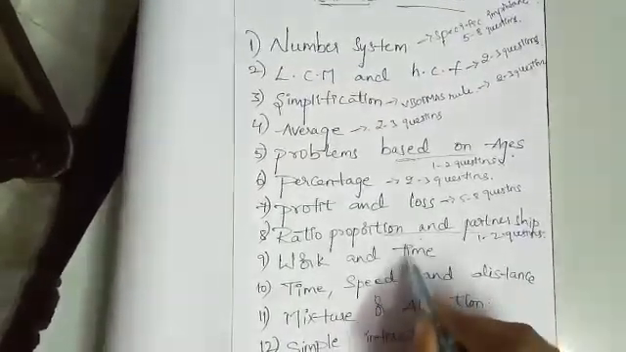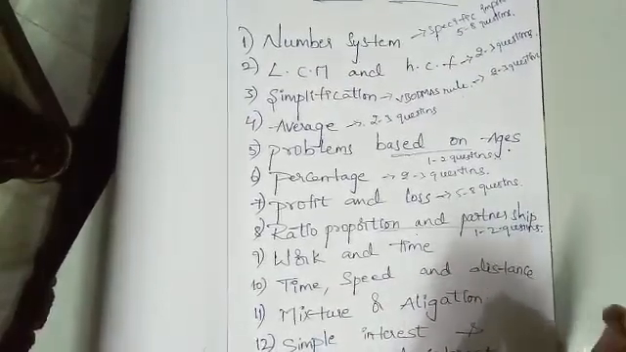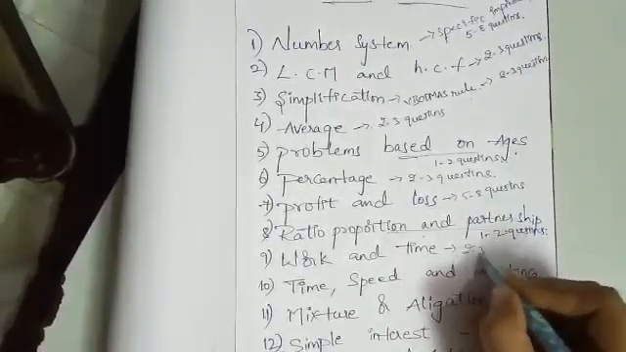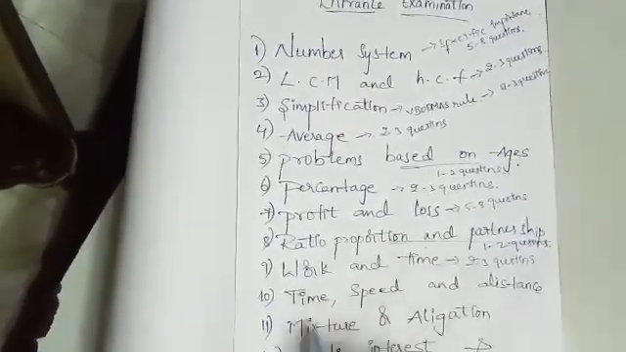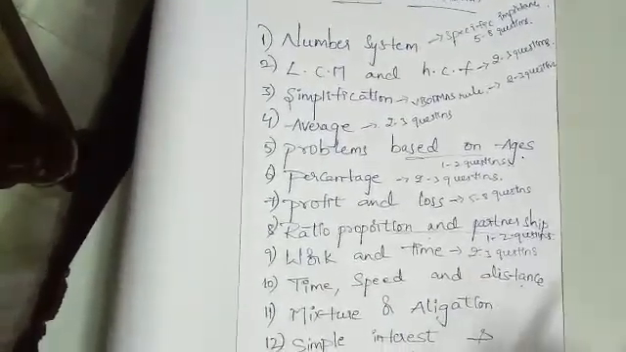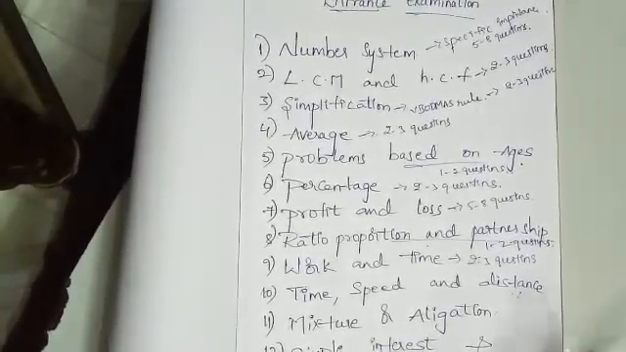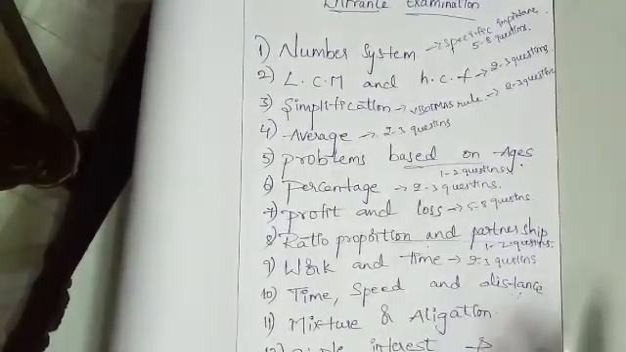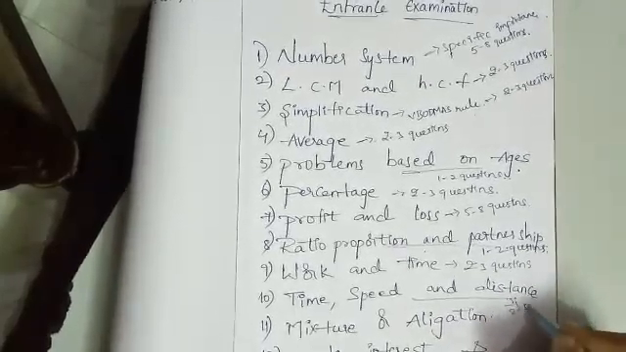And next concept, work and time. Mathematical aptitude comprises very important concepts, work and time. From this chapter we can expect 2 to 3 questions. And next concept, time, speed and distance. Whenever we talk about a moving object, the concept of time, speed and distance arises. This chapter is most important from the aspect of examination. From this chapter, 2 to 3 questions are generally asked in the entrance examination.